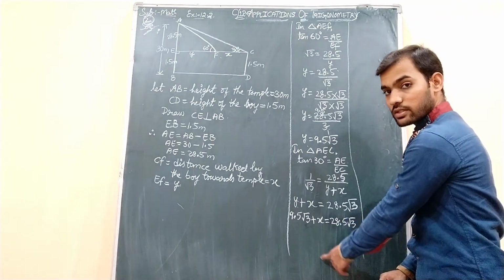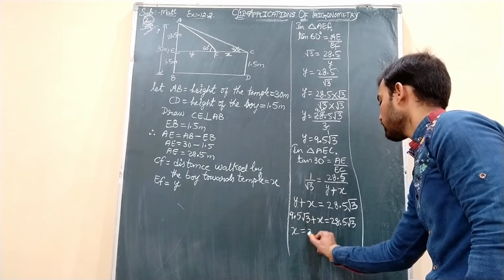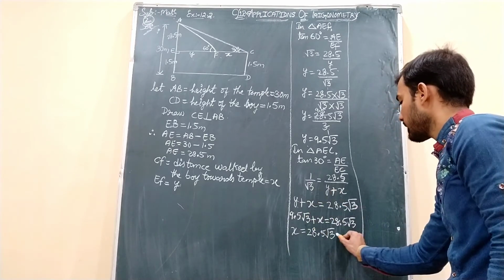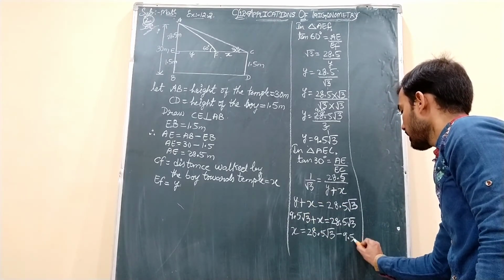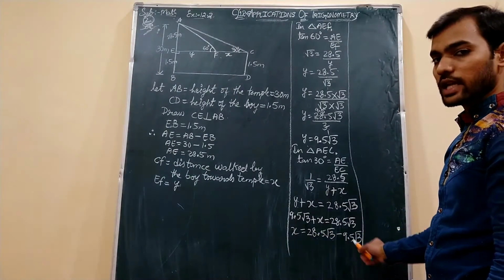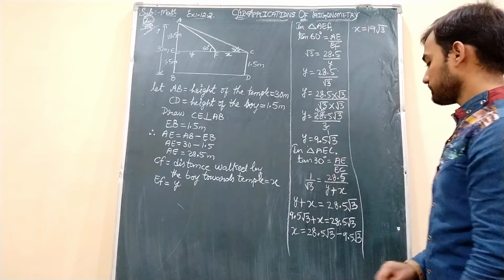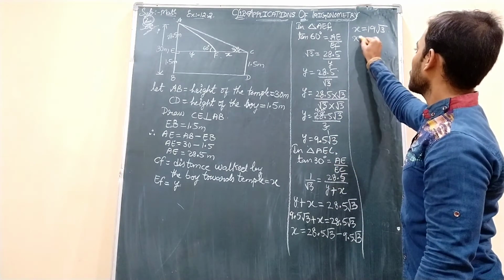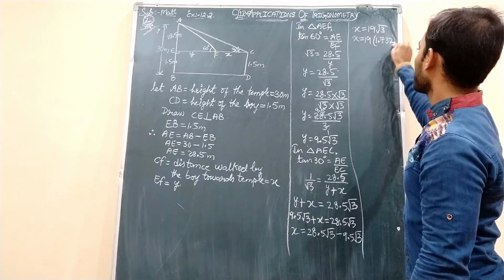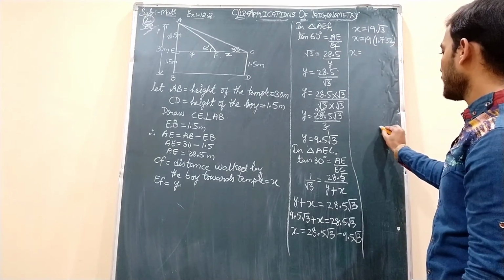Okay students, so we will transpose this 9.5 root 3 to this side. You will get X equals 28.5 root 3 minus 9.5 root 3. So when you subtract 28.5 root 3 minus 9.5 root 3, you will get the X value as 19 root 3 students. So X is equal to 19 into root 3, and the value of root 3 is 1.732, right? So when we multiply these two, 19 and 1.732, let us see what we will get.